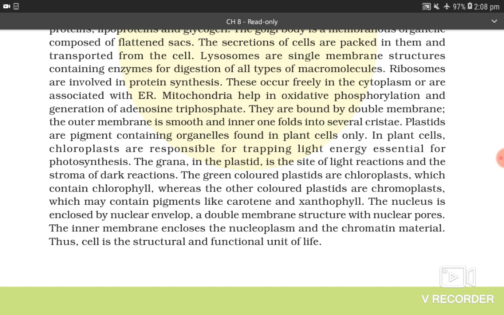The nucleus is enclosed by nuclear envelope, a double membrane structure with nuclear pores. The inner membrane encloses the nucleoplasm and the chromatin material. Thus, the cell is the structural and functional unit of life. This was the story inside of the cell. So you can imagine how powerful our cell is.